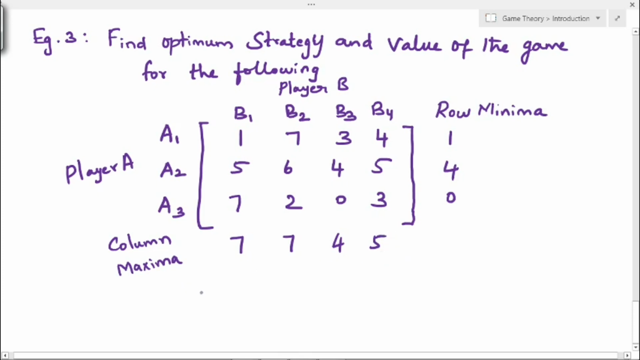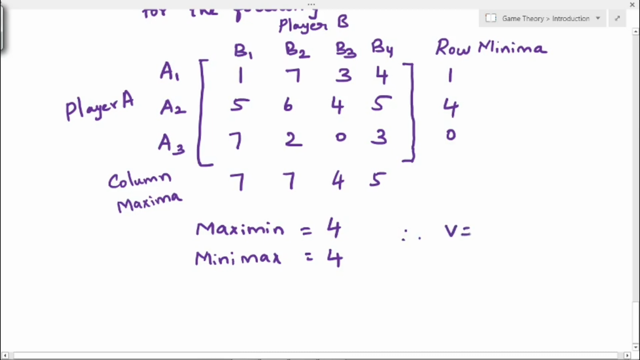Now we have to find the maximin value and minimax value. First, the maximin value: out of these row minima we have to consider the maximum value. So the maximum is 4. Next, in the column maxima we have to consider the minimum value, that is minimax. What is the minimum value? 4. So now the maximin and minimax values are the same, that is 4. Therefore the value of the game, V, is 4.